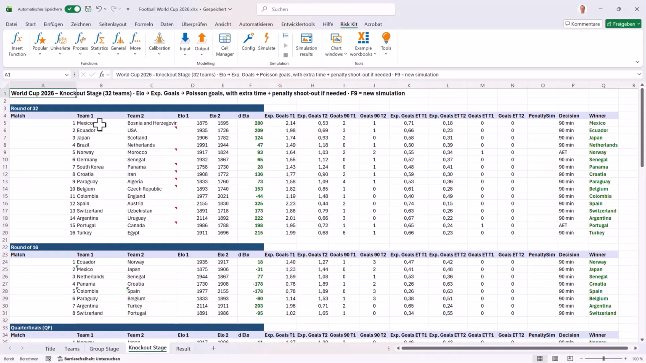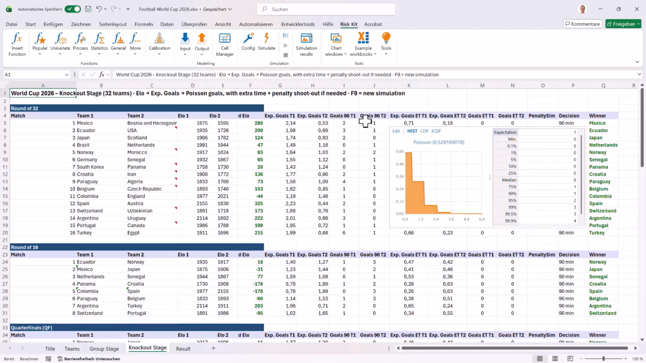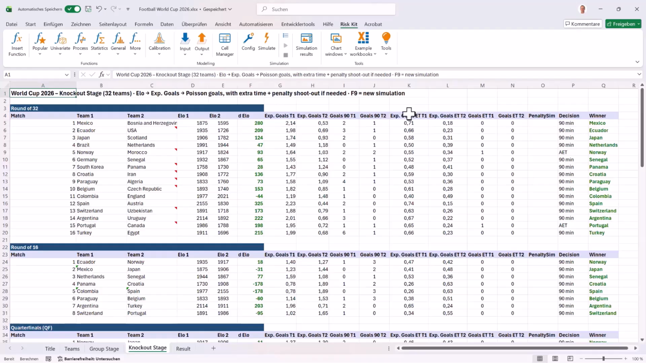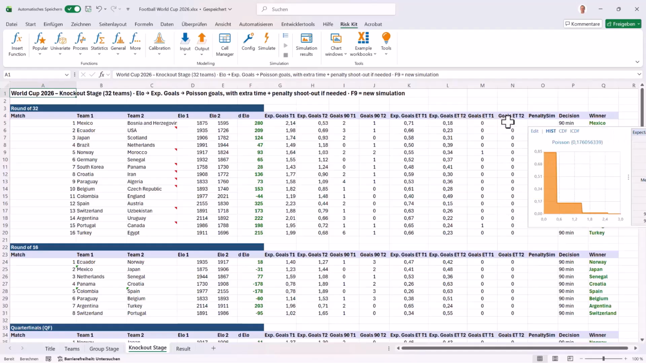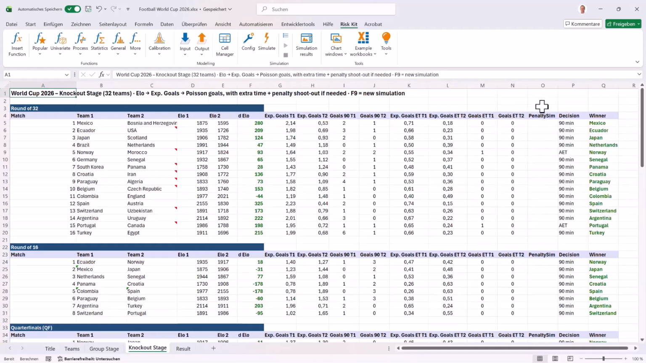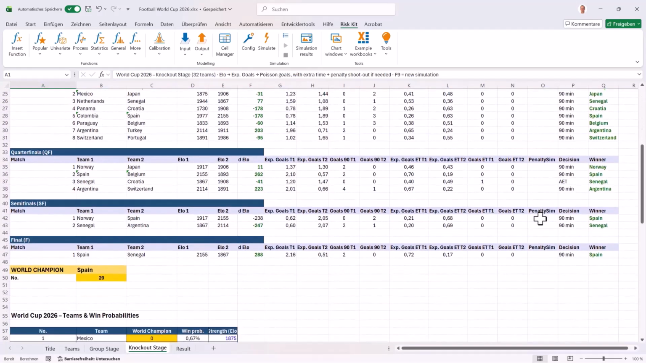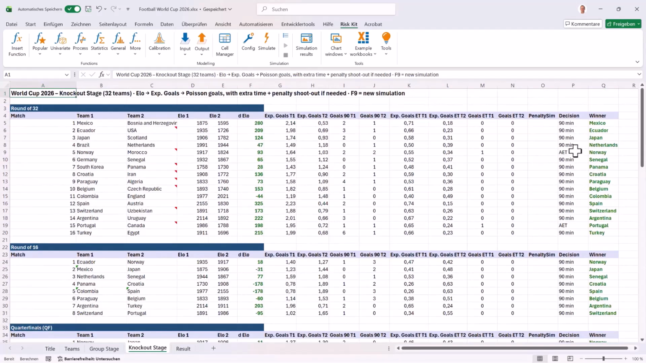In the knockout stage, there are no draws. Here, we always start with the two ELO ratings and their difference for a matchup. From that, we derive the two expected goal frequencies. We simulate the actual goals scored, and if they are equal for both teams, we go into extra time, determine the expected number of goals in extra time, and simulate those goals. If it's still a draw, there's a penalty shootout, which then decides the match, either in regular time of 90 minutes, in extra time, or even in a penalty shootout. That didn't actually happen in this simulation run.